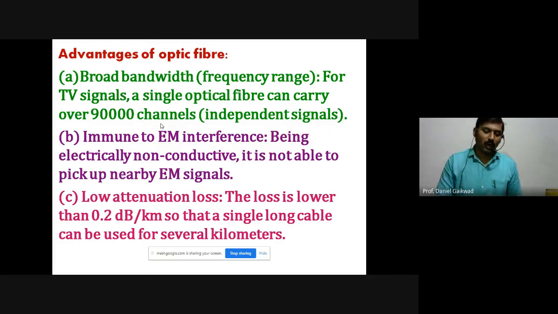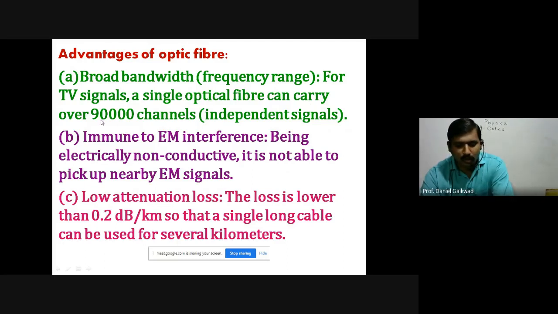So we have 1 lakh frequency signals that carry the sound waves or voice signals, and all 1 lakh signals can propagate through a single fiber optic cable without any mixing of the two channels. This is not possible in the case of an ordinary cable. So optical fiber carries over 90,000 channels independently without mixing from one place to another.